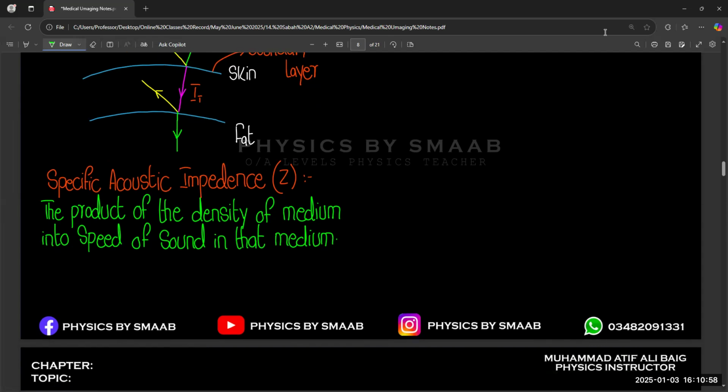The formula is Z equals density into speed of sound in that medium, C.